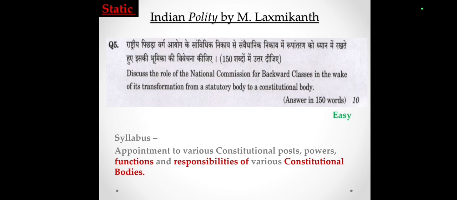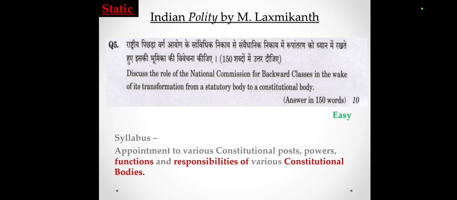Next question: discuss the role of National Commission for Backward Classes in the wake of its transformation from a statutory body to a constitutional body. Last year, a similar question was asked for the National Commission for Women. This time they are asking for the National Commission for Backward Classes.